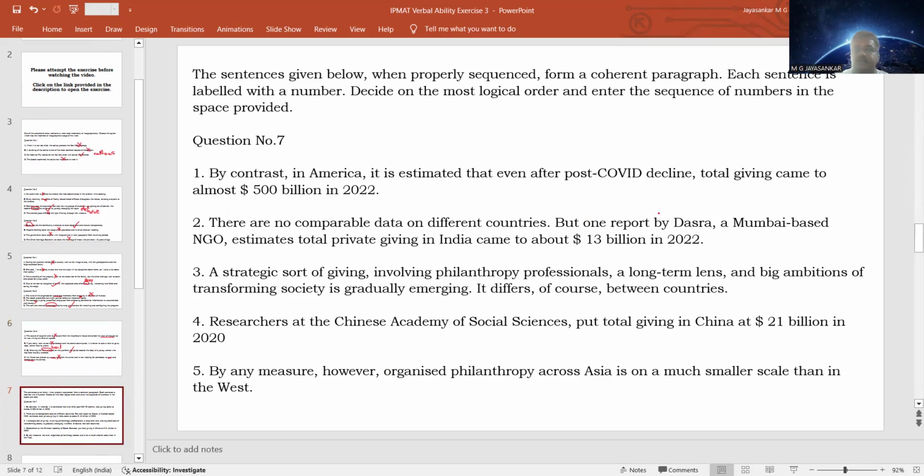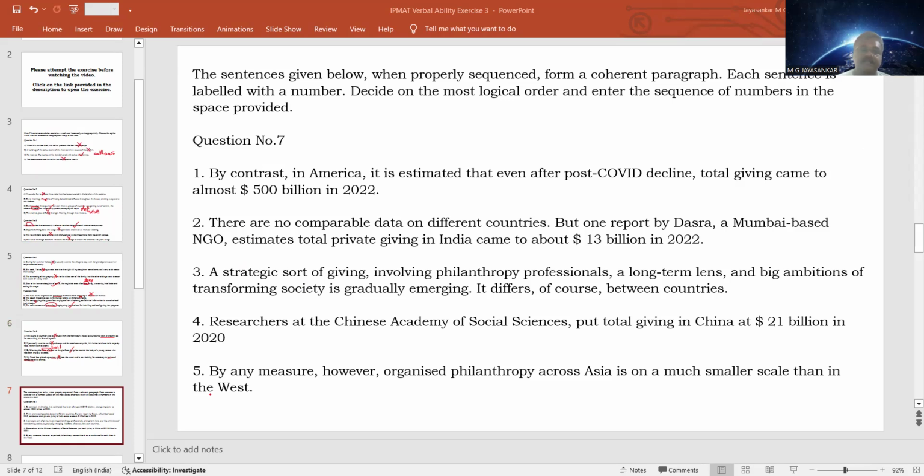All right. So that set is over. Now the next set is talking about para jumbles, where you are given some 4 or 5 sentences. You have to arrange the sentences properly to form a logical paragraph or a passage. That is what you have to do. The first step is to read and understand the statements correctly. Then you have to form connections between the statements. Once you form connections between the statements, you can try to arrange them logically to form a paragraph that is meaningful.